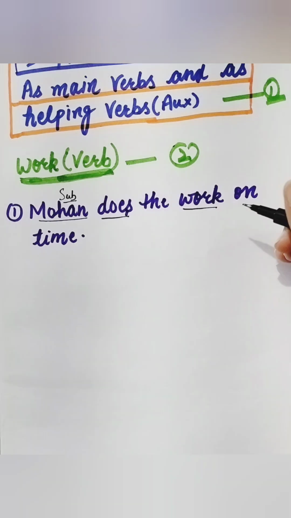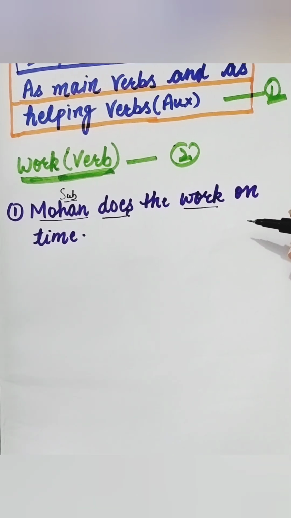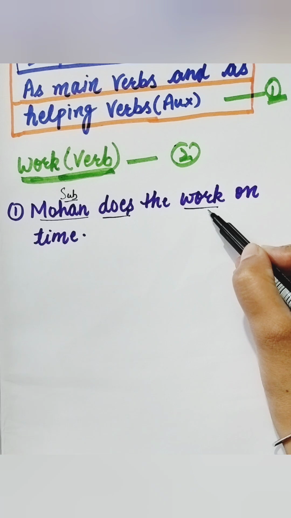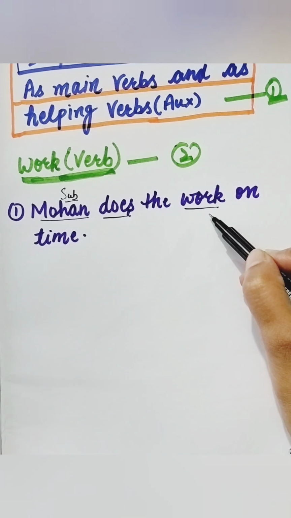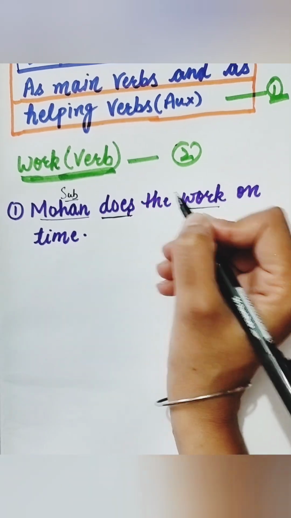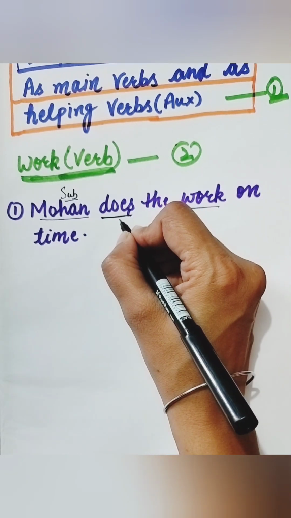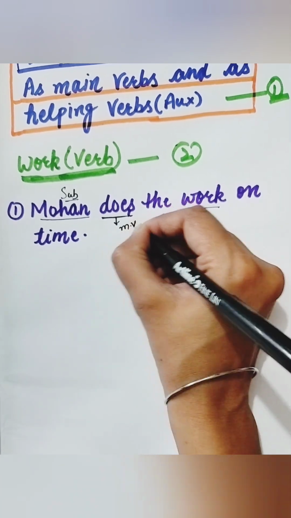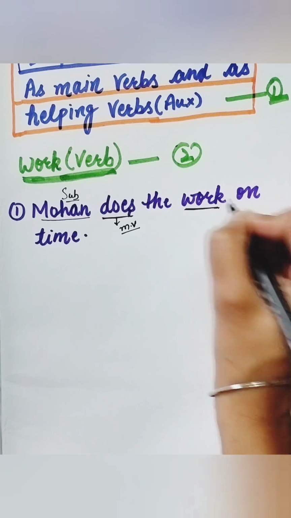See, we have already done कि if we have only one verb in the sentence, that means it will consider as the main verb. Okay, if we have two verbs in the sentence, then one verb is auxiliary and another one the main verb. So what you are noticing in the sentence, does and work, maybe you're finding both these verbs as verb, but let me tell you very clear point here that this is does. If we are noticing it, we will find it as a helping verb. See, but this is not an helping verb. This is a main verb here. Maybe we are finding it as main verb.